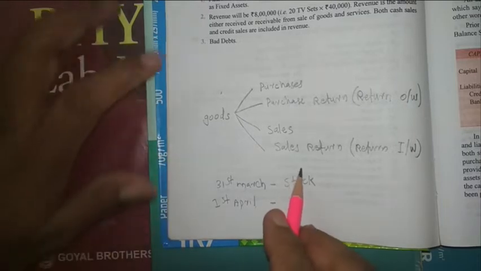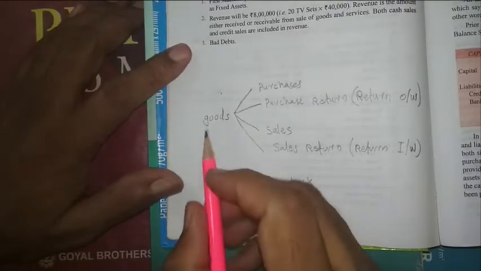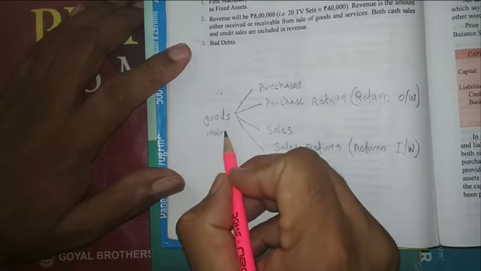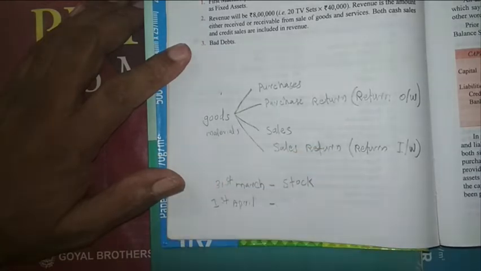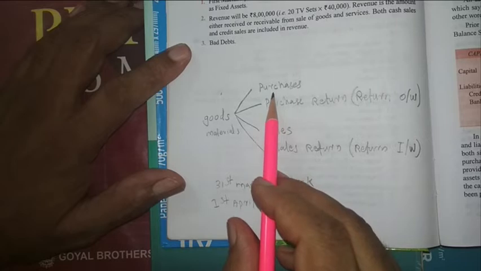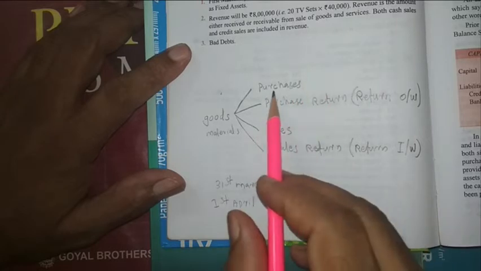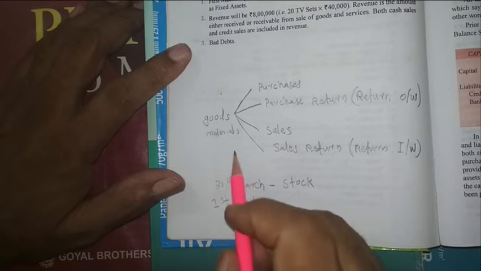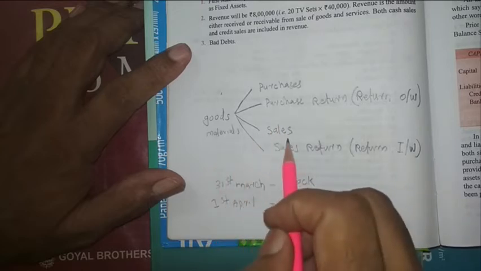If our business firm is purchasing materials, raw materials, then in the journal entry we also write purchase only. When the material is coming in, we will write purchase. And when we are selling the finished goods, we will write sales.